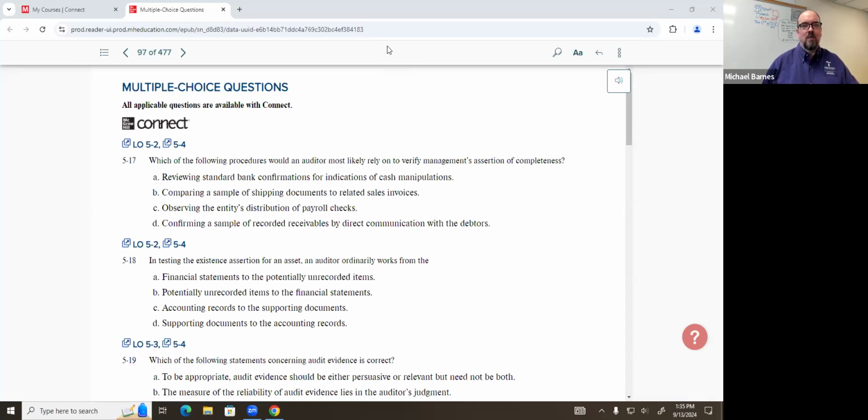How do we test whether something got recorded? We go and look at the source documents, and then we compare and see what's in the system or what's in the financial statements. So we move from source to record. What direction is that, by the way? Up, yep. Starting at the source, moving up. Thinking about building a tower, we have to have the foundation before we can finish the stuff at the top. So we're moving up. That's why tracing is our test of completeness.